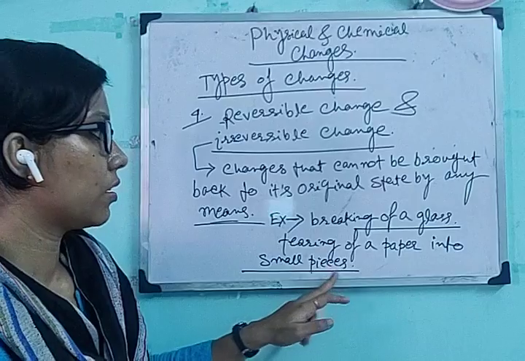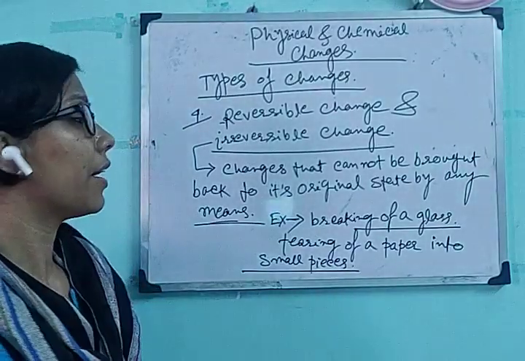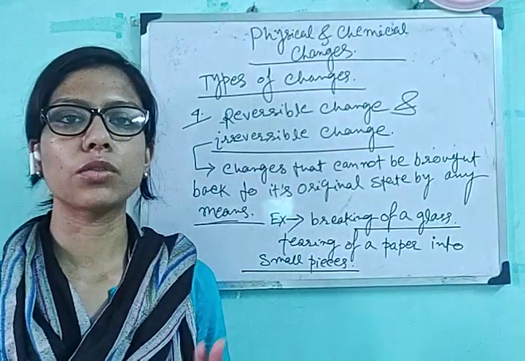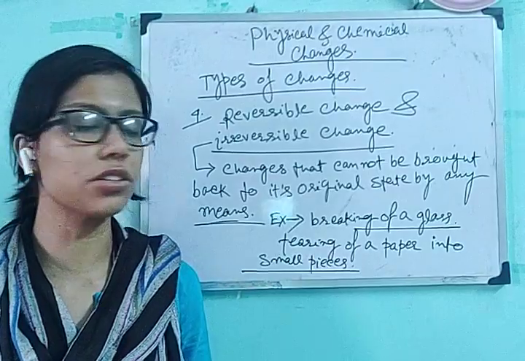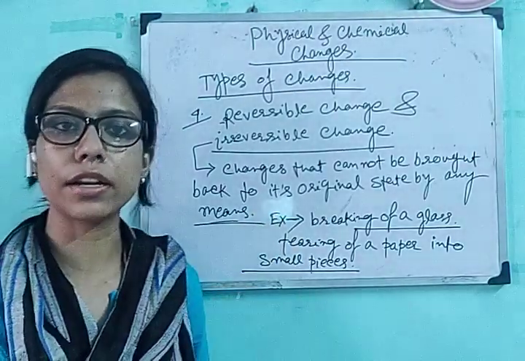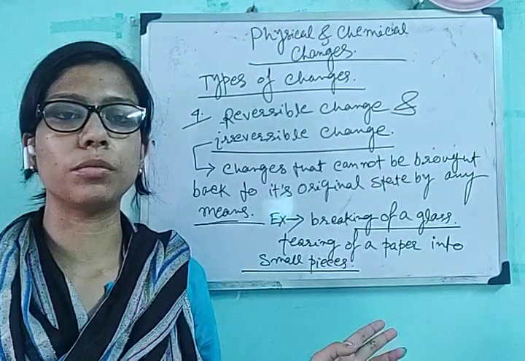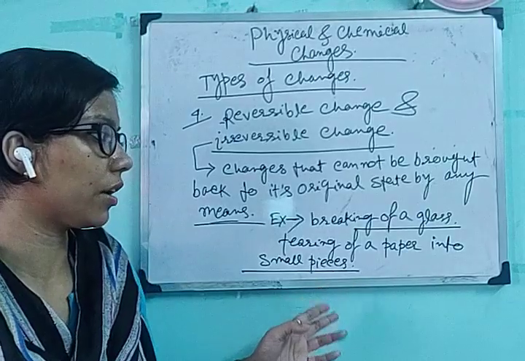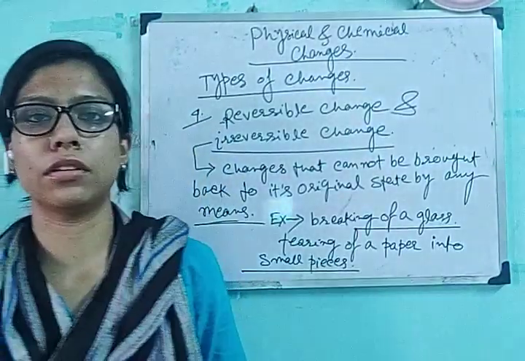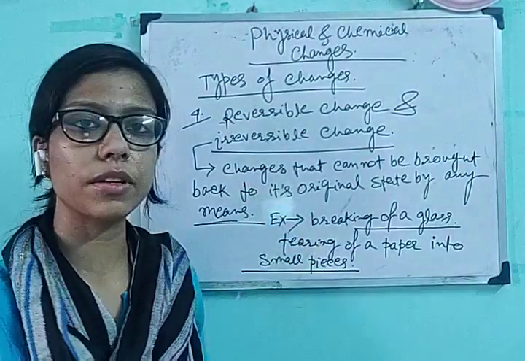From these pieces, the paper cannot be regained. And the third example will be cooking of food. I have explained earlier that cooking of food is a man-made change, and after cooking, what we are getting cannot be changed back or brought back to its original state. So if it is a man-made change, that is also an irreversible change.